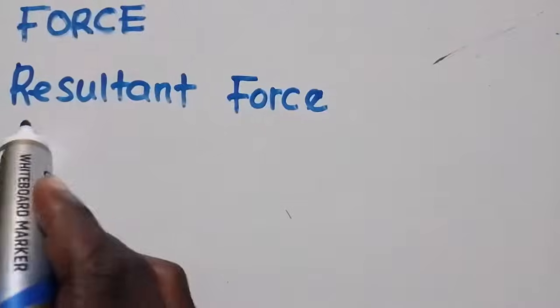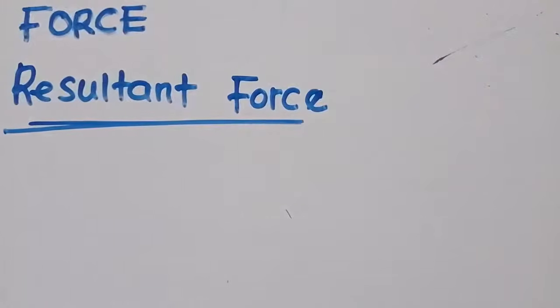There is more that you need to know under resultant force. What you need to know is that when two or more forces act on an object, they can be simplified. And this process is what we are calling a resultant force.